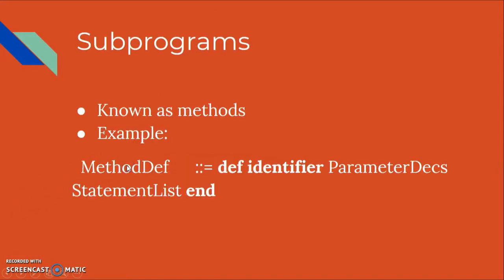Now we're going to talk about subprograms. Like other object-oriented languages, subprograms in Ruby are called methods. Ruby subprogram headers are also defined with def for define. Since everything in Ruby is an object, method invocations are messages that are sent to objects. Here's an example of a method.